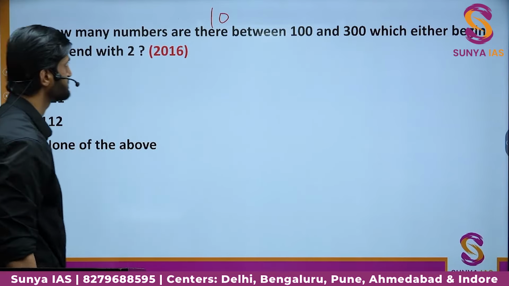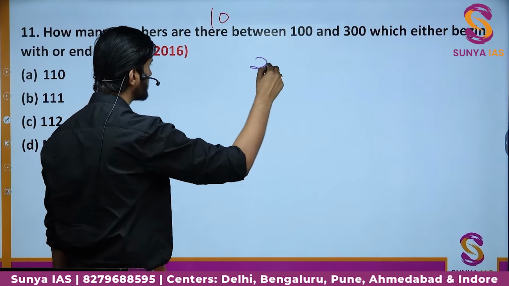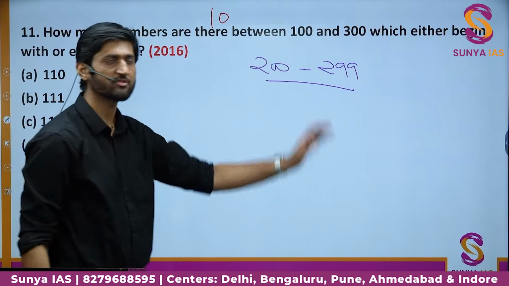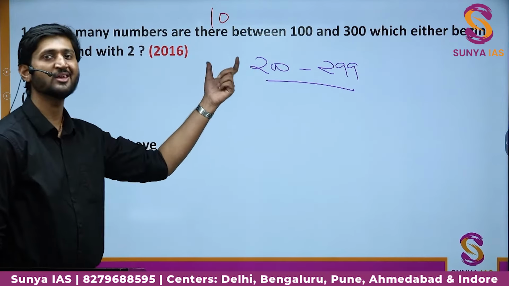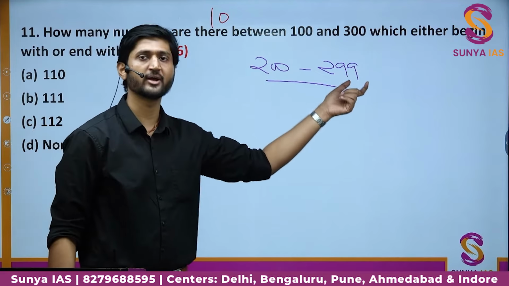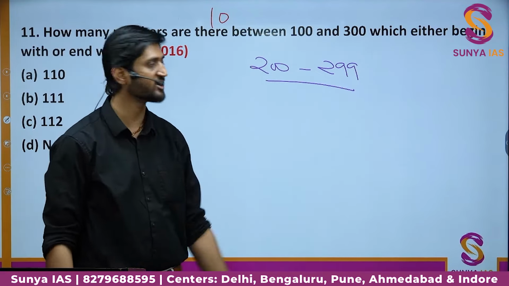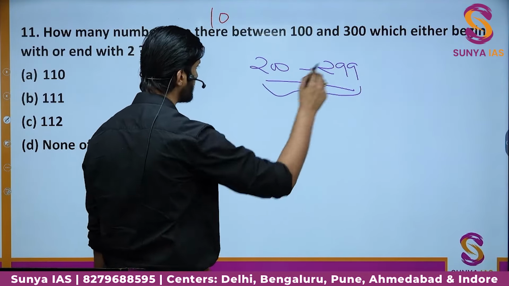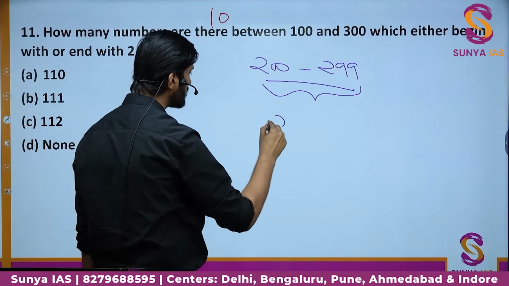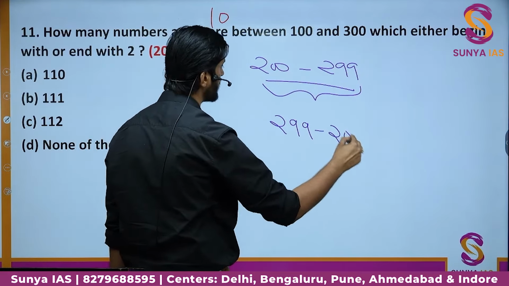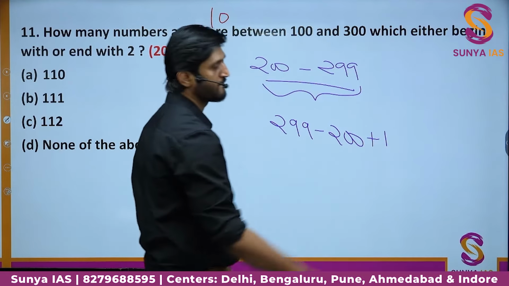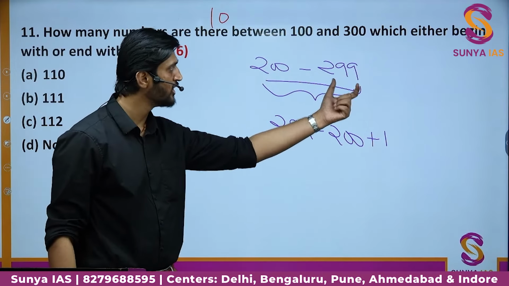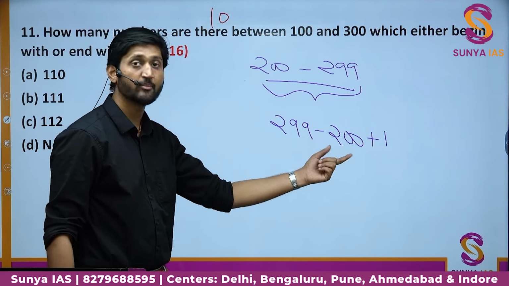So we have the discussion now from 200 to 299. Obviously 300 is not included, neither ends nor begins with 2. But here you can see all the numbers from 200 to 299 are actually starting with a 2. So where is the doubt? All of them are following the criteria. So from 200 to 299, what is the number of terms? The number of terms can be written down as simply 299 minus 200 plus 1. Okay? So if you want to find the number of terms between 200 and 299, what we do? Take the larger number, subtract the smaller number and add 1.